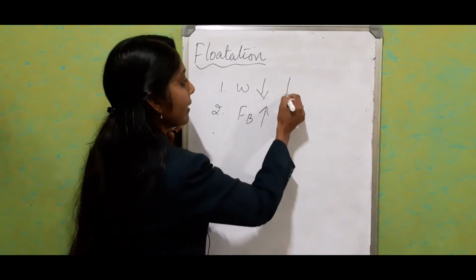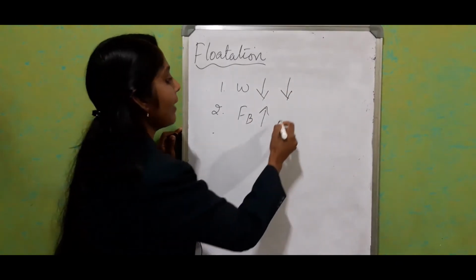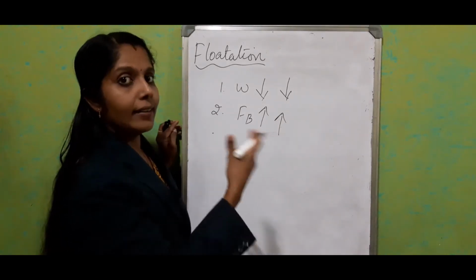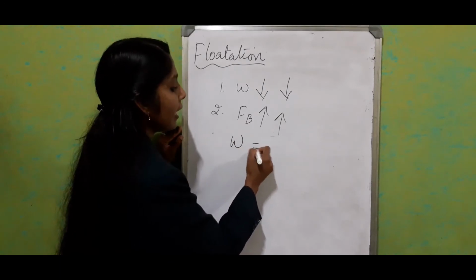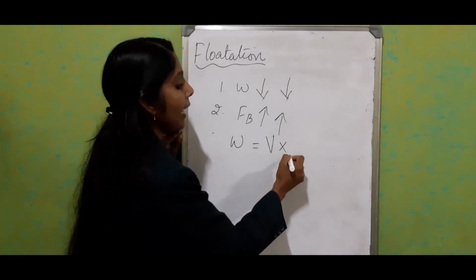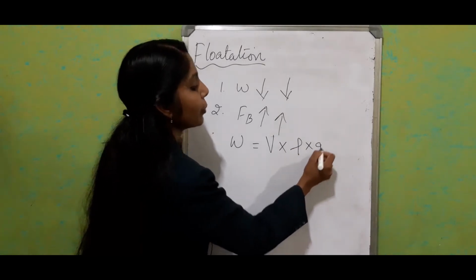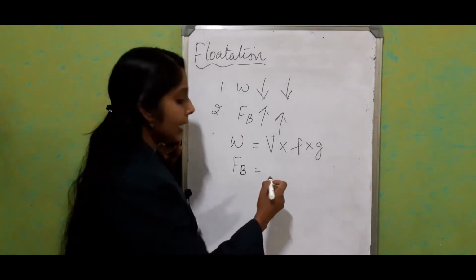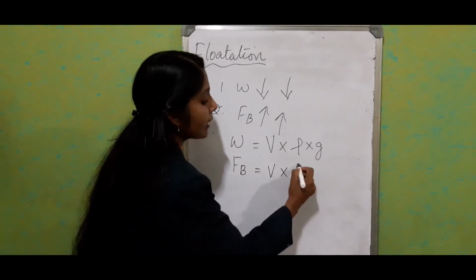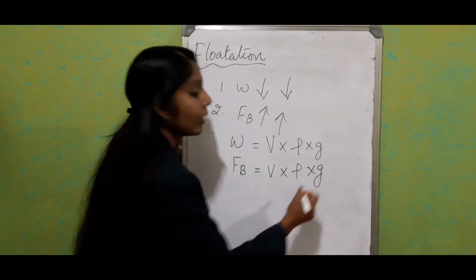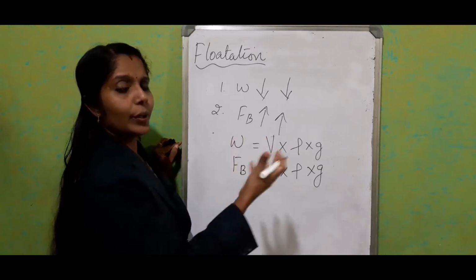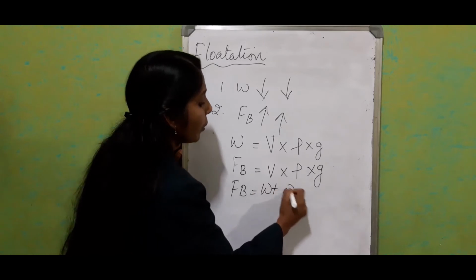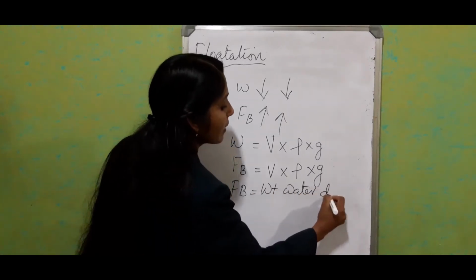So the weight has a tendency to make the object sink and the upthrust has a tendency to make the object float. Or else we can write it as: weight of the body is equal to volume of the body into density of the body into acceleration due to gravity. Upthrust is equal to volume of the liquid displaced by the body into density of the liquid into acceleration due to gravity. And we know that according to the Archimedes principle, we studied that Fb is equal to weight of the water or liquid displaced.